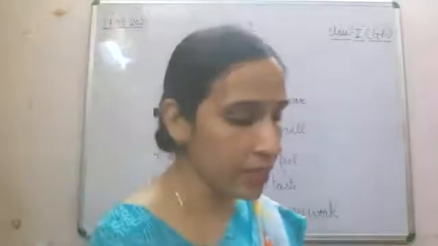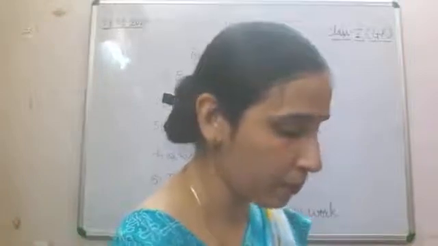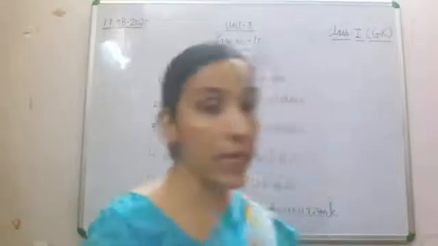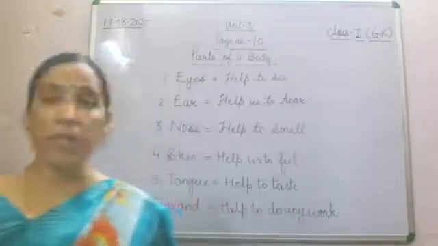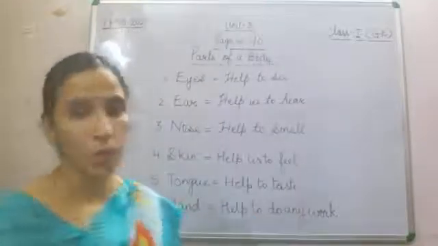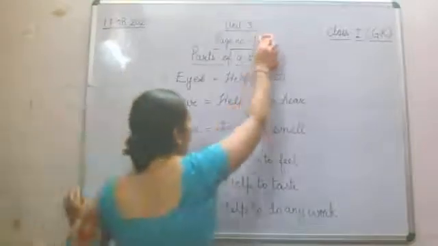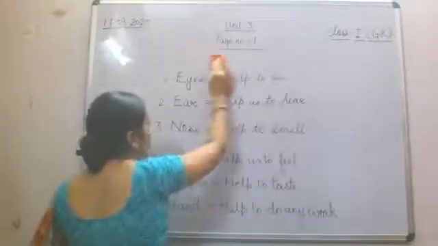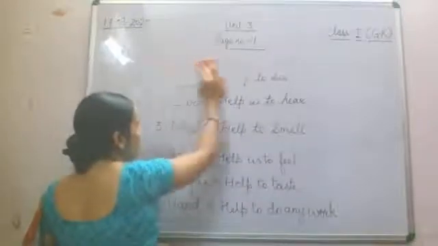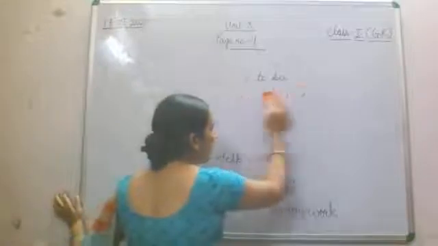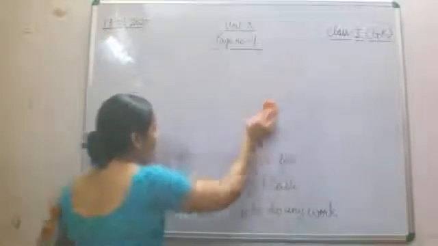And now we'll start our page number 12, that is our wonderful world. So let's start our page number 12, that is our wonderful world. Now what is it about our world, why is our world wonderful? Let's find out how it is.